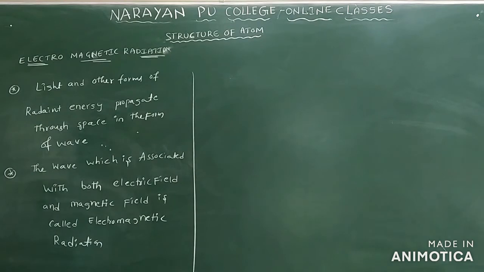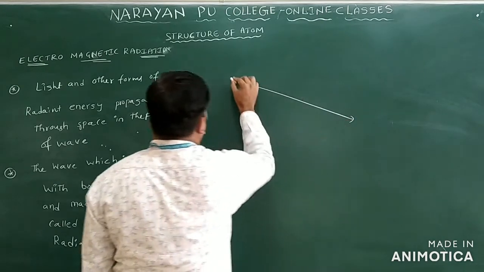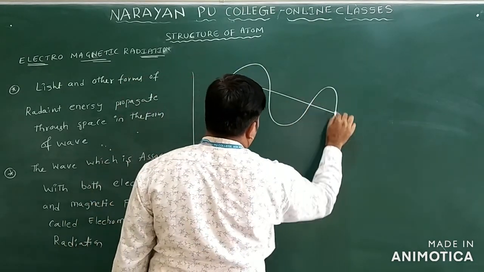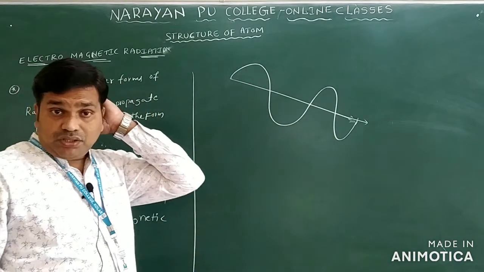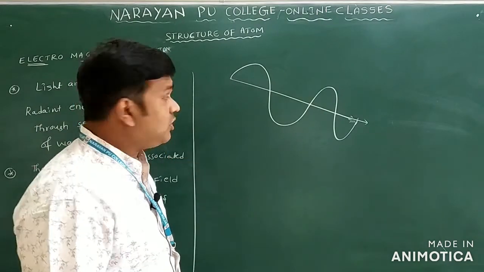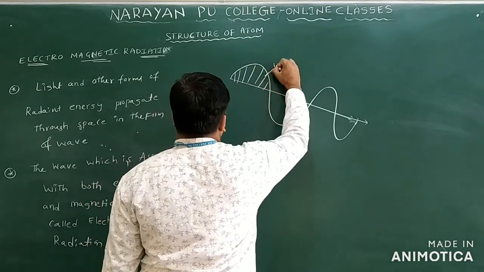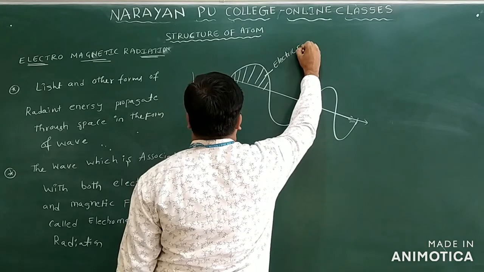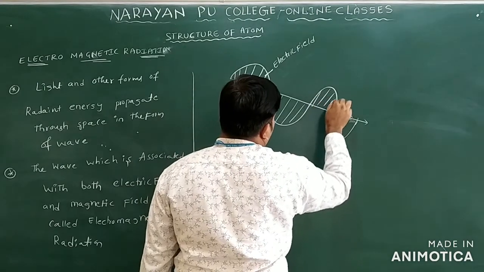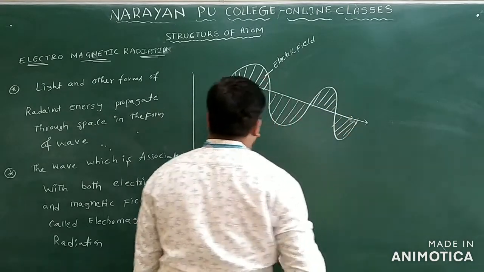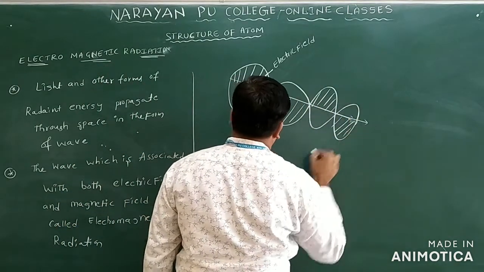If you take any wave, it is associated with both the electric field and the magnetic field. Imagine it is one wave. It has both fields, the magnetic field and the electric field. Let us imagine this one is the electric field. Not only the electric field, it is associated with the magnetic field also.